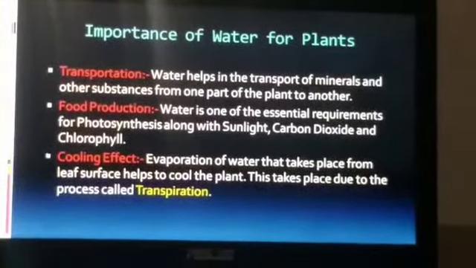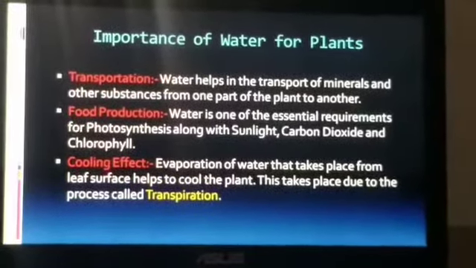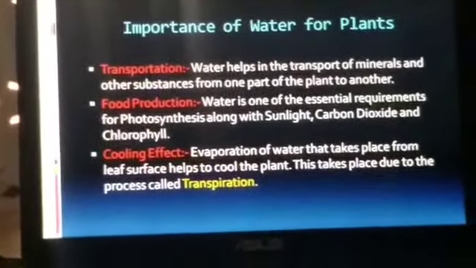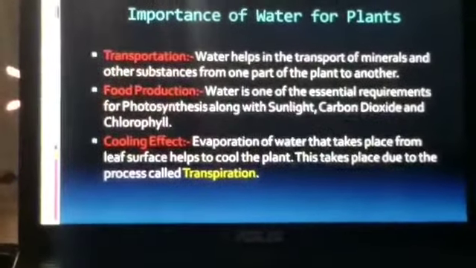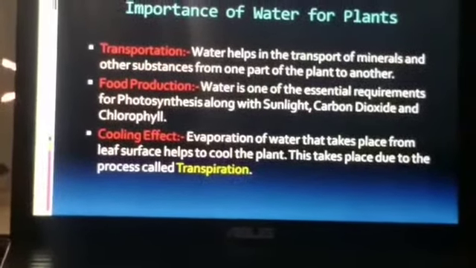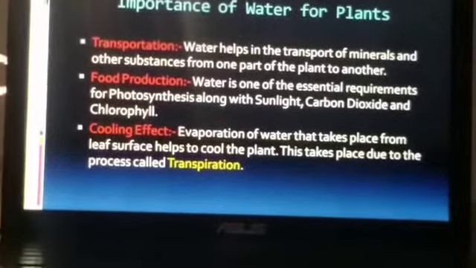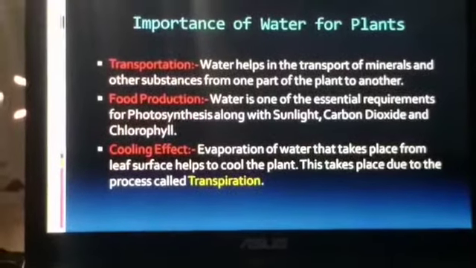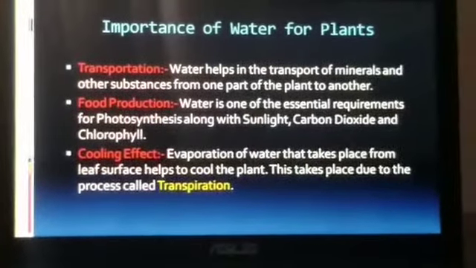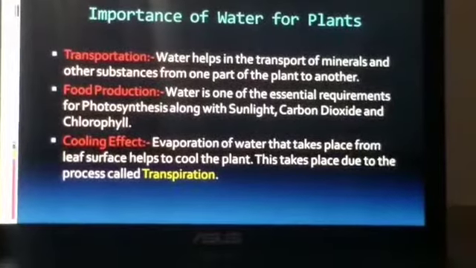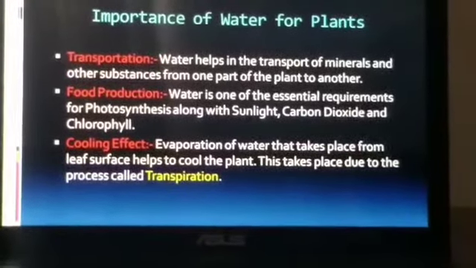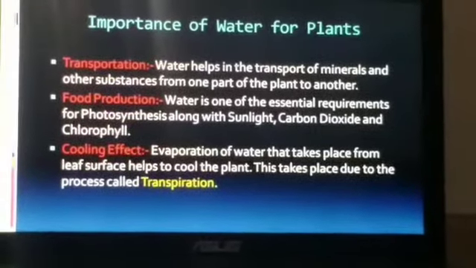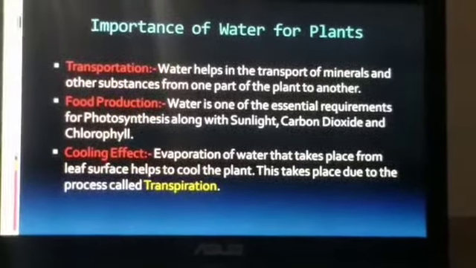You very well know the process of photosynthesis. I'll quickly define it for you: the process by which plants prepare their food with the help of carbon dioxide and water, in the presence of sunlight and chlorophyll, is called photosynthesis. The byproduct here is oxygen, which we living things use for our survival.